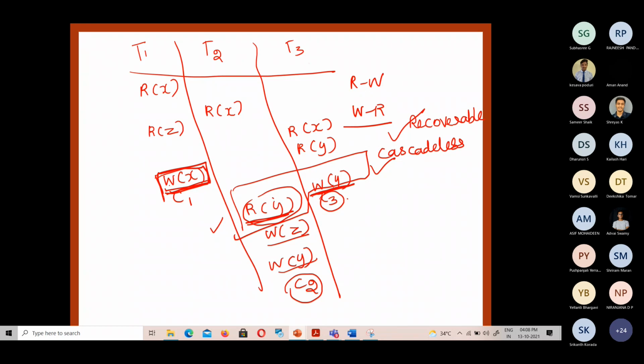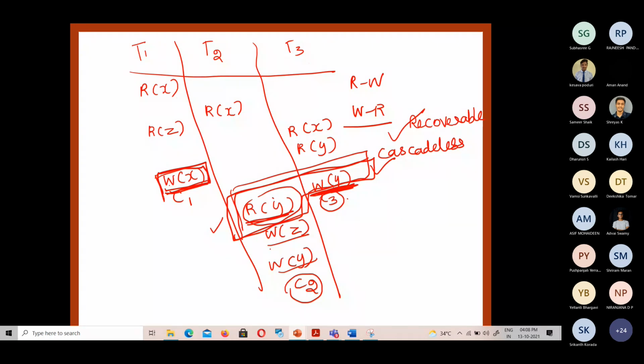Similarly, you can see here only W of Y is there. Subsequently, it is read by the transaction T2. Only this case we need to consider in a recoverable or cascadeless schedule. The commit operation is appearing before, and it is also appearing before the read operation. So this leads to both a recoverable and a cascadeless schedule.